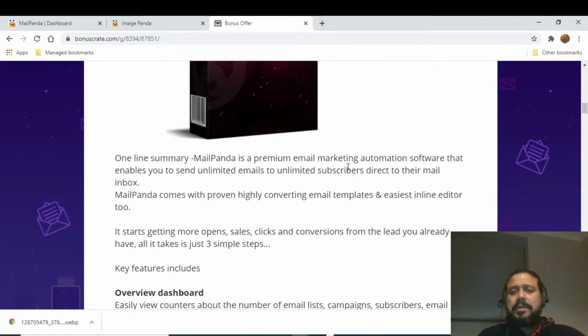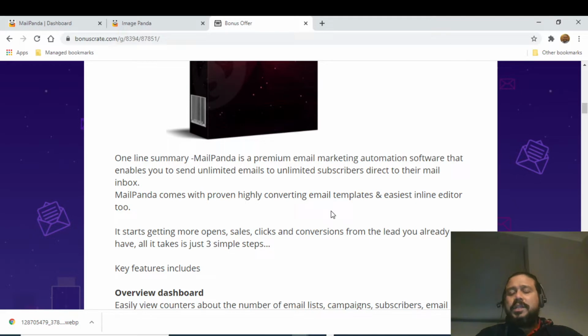MailPanda is a premium email marketing automation software that enables you to send unlimited emails to unlimited subscribers direct to their inbox. MailPanda comes with highly proven converting email templates and easy inline editors too. It starts getting more opens, sales, clicks, and conversions from leads you already have. It all takes just 3 steps.